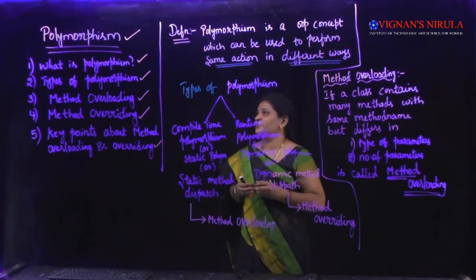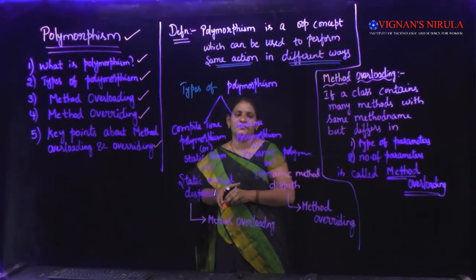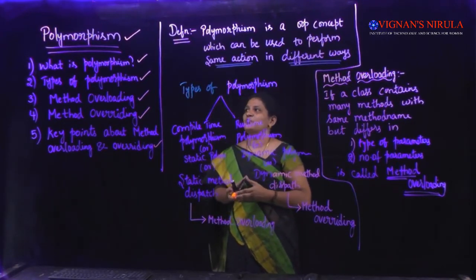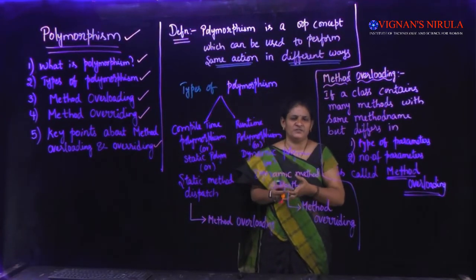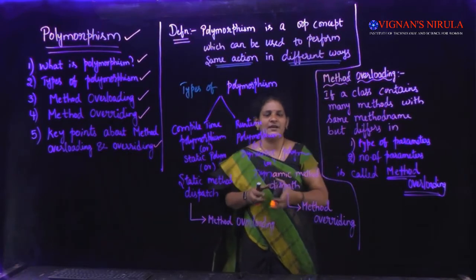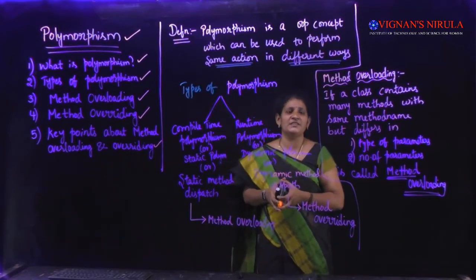So what is the first one? The first one is the plain definition of polymorphism. What is polymorphism? Usually we say that polymorphism means many forms. The answer a student usually gives for this question is that polymorphism means many forms.